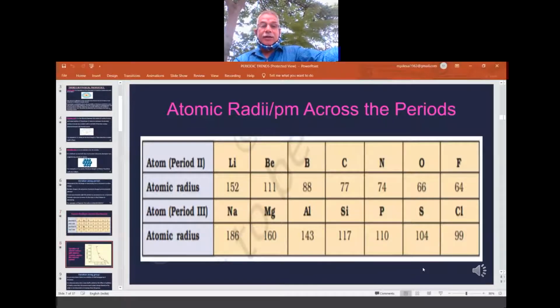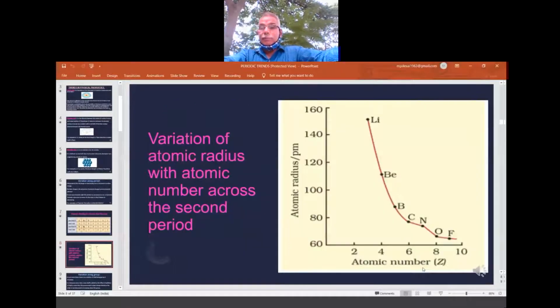So these are the data, and you can see them graphically also. All these are available; this is taken directly from your famous NCERT textbook, one of the best books, very user friendly. So you see the graph. Lithium is on top with the larger radius. As we move from lithium to beryllium to the last, fluorine, the size is decreasing. So a downward trend is there. That is the understanding.